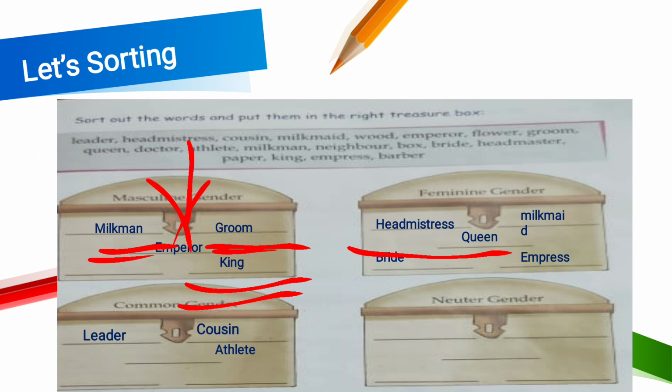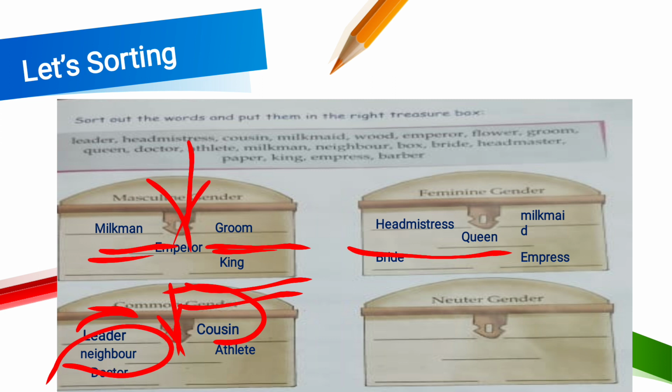Leader, yes, leader is a common gender. Leader can be a lady, leader can be a man, right? Cousin, yes, cousin is common. Cousin may be a boy, cousin may be a girl. Yes, neighbor. Neighbor can be a lady, neighbor can be a man. So neighbor is also used for both male and female. That's why we are keeping it in the common gender.